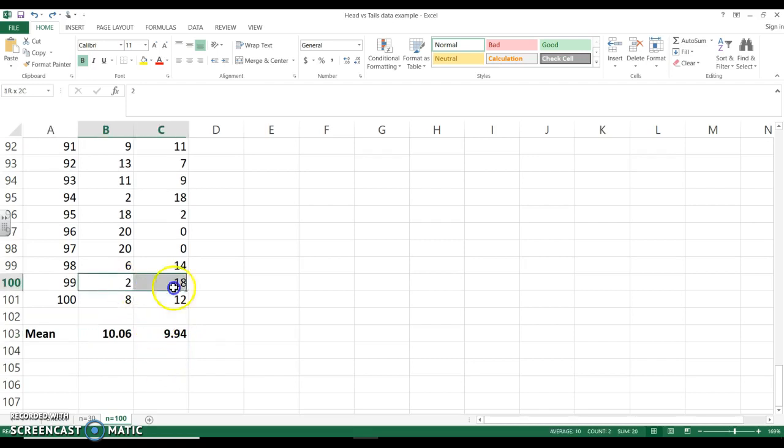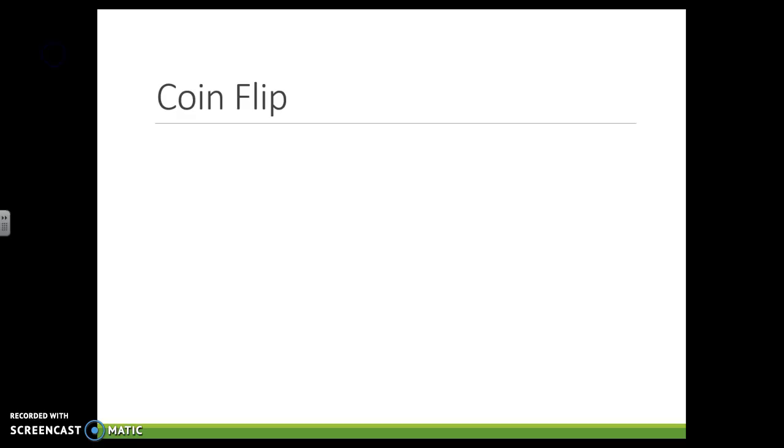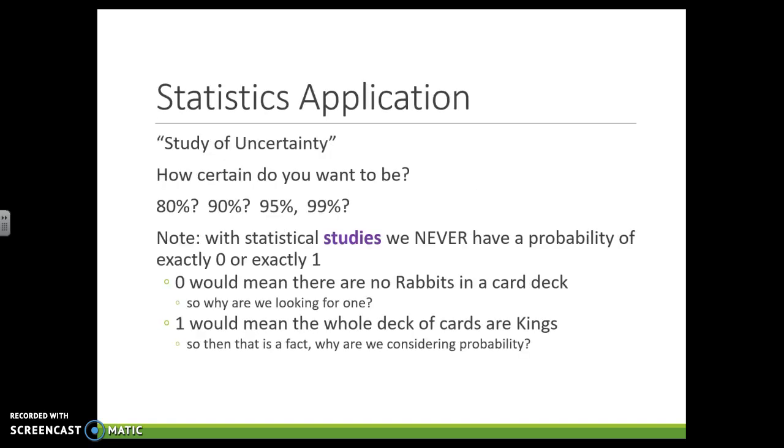But I can look at a specific trial and see how that trial compares to the rest of them. In this case, we have 2 heads and 18 tails. That is unexpected. That's not what we would expect. So something different is happening in that trial. So is it possible to flip a coin 20 times and get tails each time? It is possible, but it is not probable.